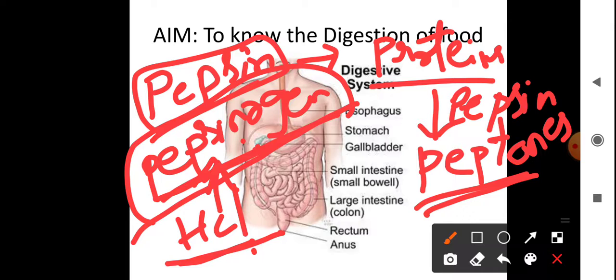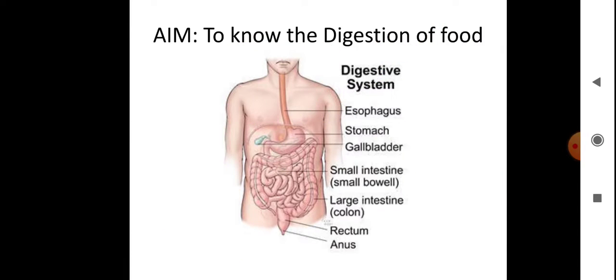Are you clear? So in the stomach, three types of liquids are secreted: mucus, acid, and the gastric juices. Mucus protects the stomach walls from HCl, and HCl helps to kill germs and to activate the pepsinogen. Pepsinogen, on activating, releases pepsin, which acts on protein food and converts the proteins into peptones. So these are the changes taking place in our stomach.